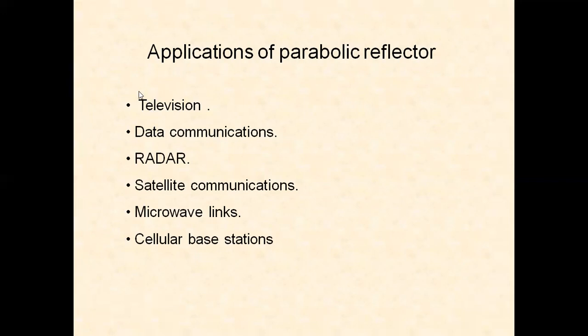In television, we are making use of DTH antennas, which is a parabolic reflector antenna, for receiving the signal, direct reception of the signal from the satellite. We can also use it in very small aperture terminals. So we will discuss some of these applications in our next classes.